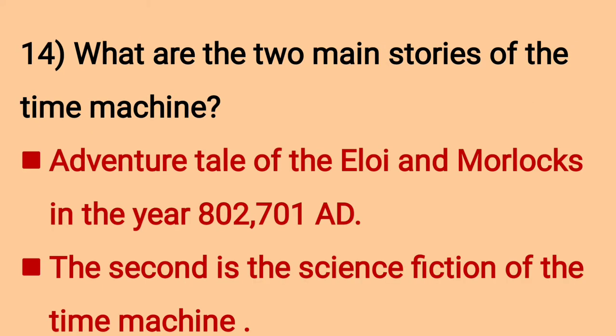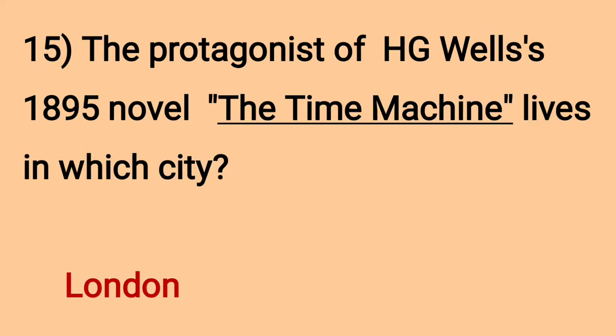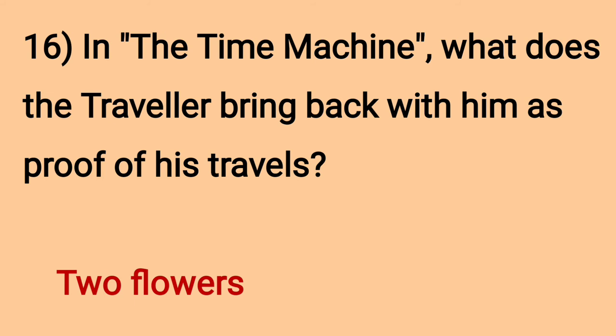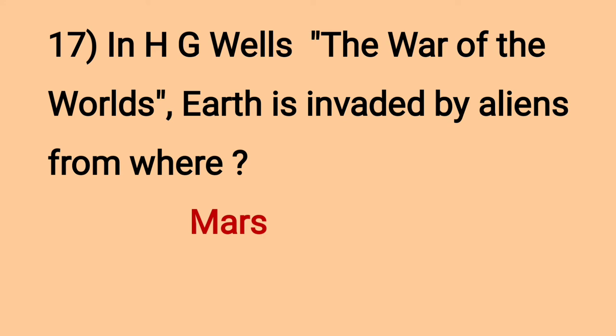What are the 2 main stories of The Time Machine? The adventure tale of the Eloi and Morlocks in the year 802,701 AD. The second is the science fiction of The Time Machine. The protagonist of H.G. Wells' 1895 novel, The Time Machine, lives in which city? London. In The Time Machine, what does the traveler bring back with him as proof of his travels? 2 flowers. In H.G. Wells' The War of the Worlds, Earth is invaded by aliens from where? Mars.